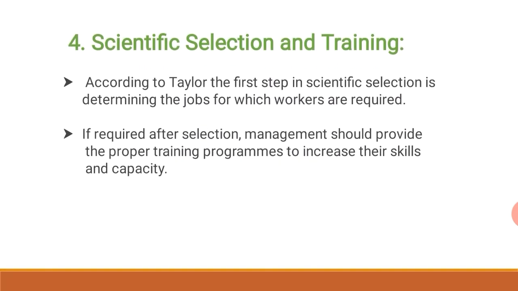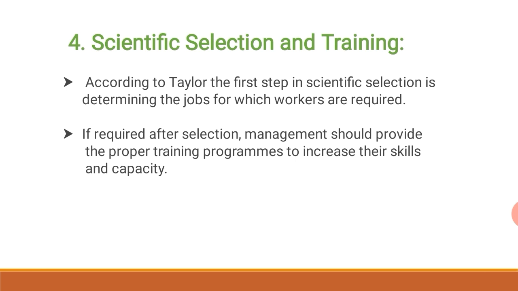Now the fourth one is scientific selection and training. The management should design a scientific selection procedure so that the right men are selected for the right job. Employees are selected according to predetermined standards. According to Taylor, the first step in scientific selection is determining the job for which workers are required.